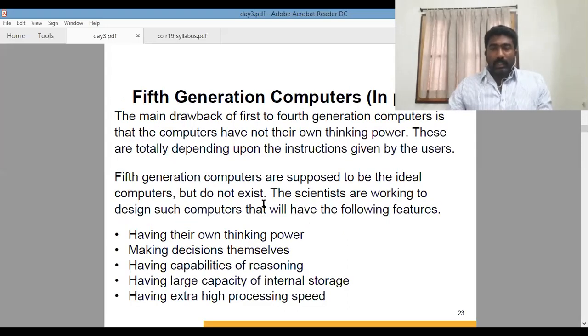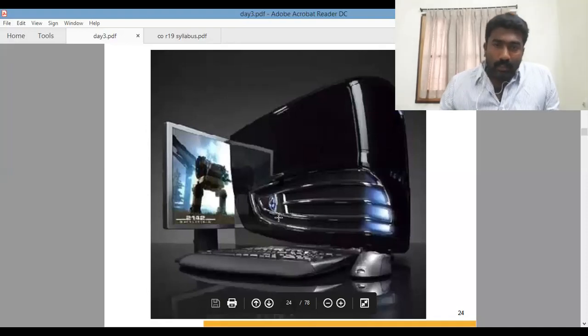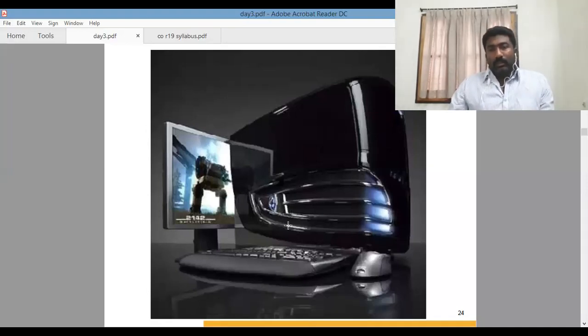And coming to the fifth generation, this is the generation of computers which we are using at present and in the future also. These are called supercomputers, or high level computers, where they think by themselves, make decisions themselves, have high capabilities of reasoning, store very large information, and also have high processing speed. This is one small example of a smart computer or a high speed computer, which comes under the fifth generation.